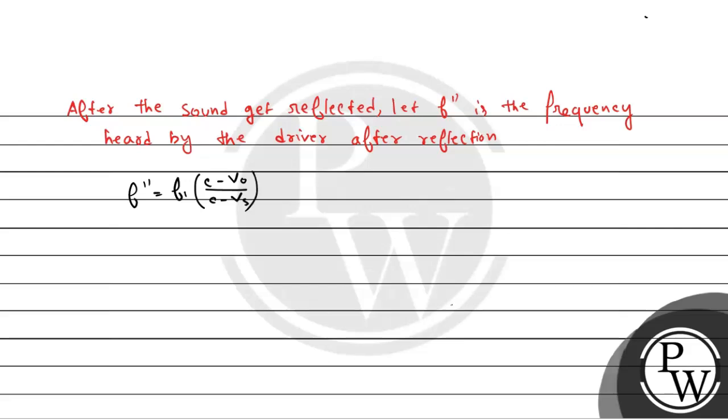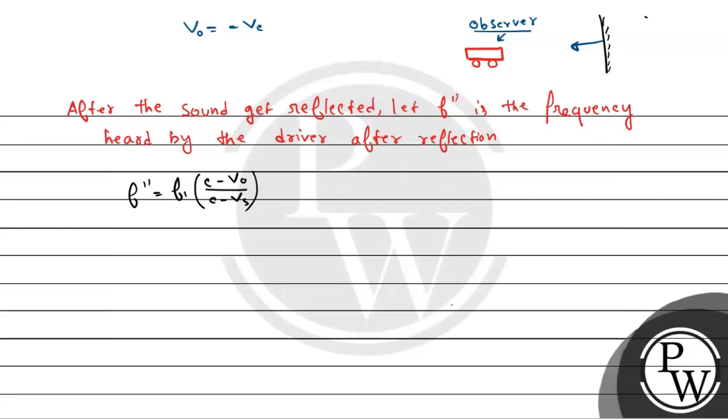Okay. Now इस केस में source क्या है? That is the wall. So the wall is the source because the sound is reflected from the wall only. Okay. And इस केस में the car is the observer here. Right. So इस केस में observer का velocity that is VO is minus of VC.